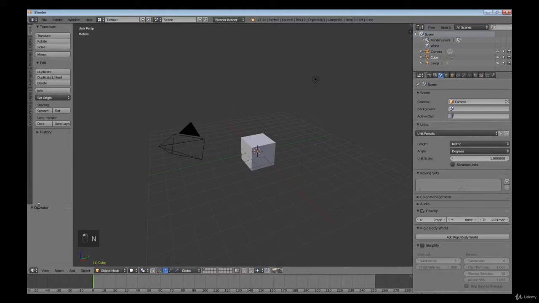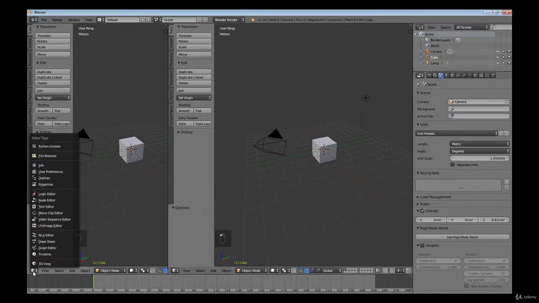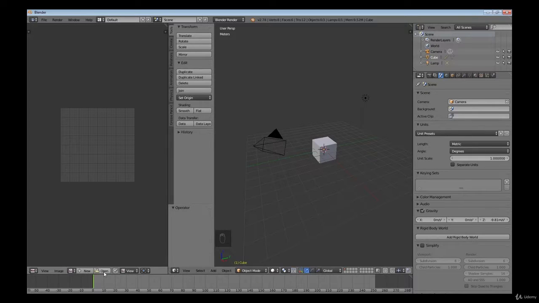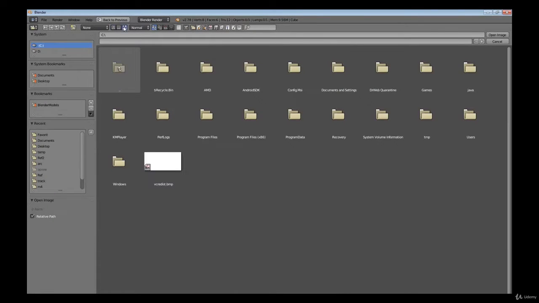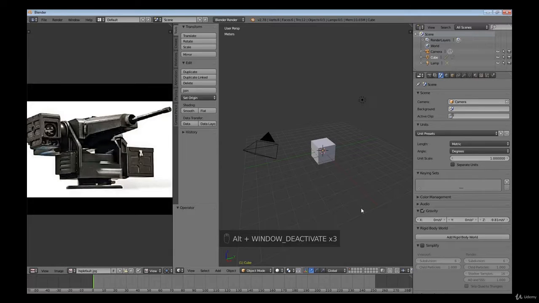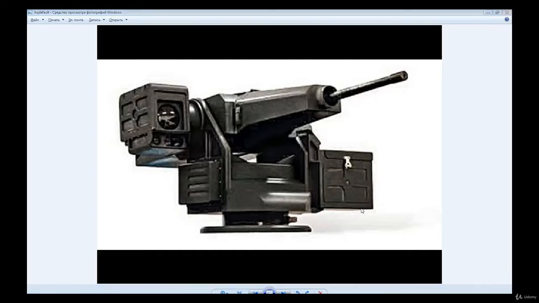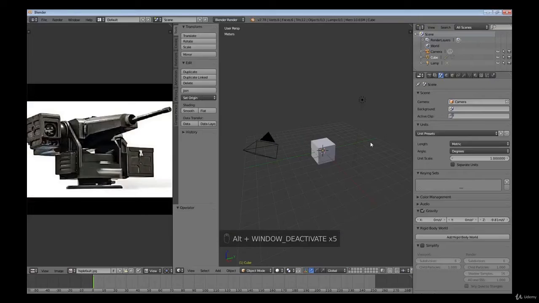The second method is suitable for widescreen monitors. Add a new window and open the UV image editor, then select our references. The third way is the easiest in my opinion. I sometimes switch to a photo manually using the Alt-Tab keys. This is personally my favorite way.